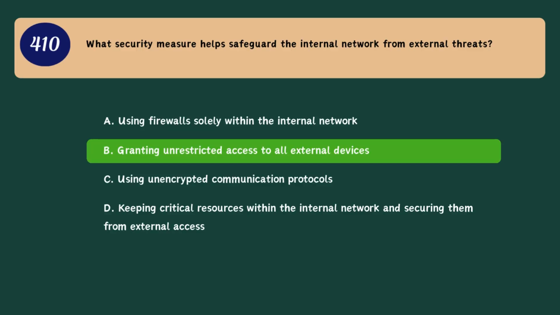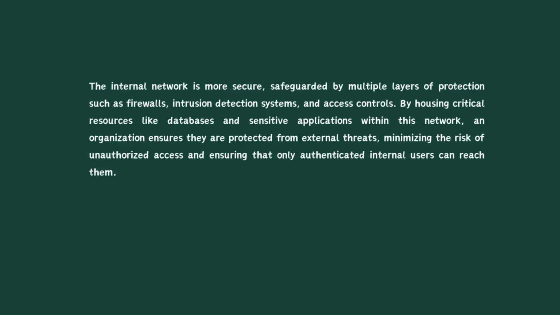Correct answer. B. Granting unrestricted access to all external devices. The internal network is more secure, safeguarded by multiple layers of protection such as firewalls, intrusion detection systems, and access controls. By housing critical resources like databases and sensitive applications within this network, an organization ensures they are protected from external threats, minimizing the risk of unauthorized access and ensuring that only authenticated internal users can reach them.